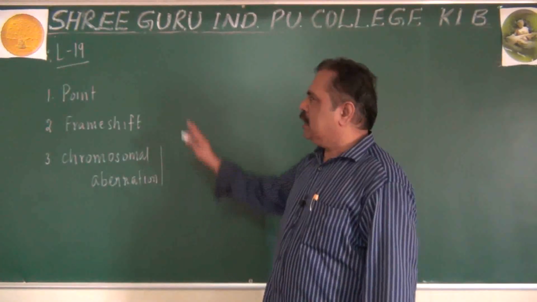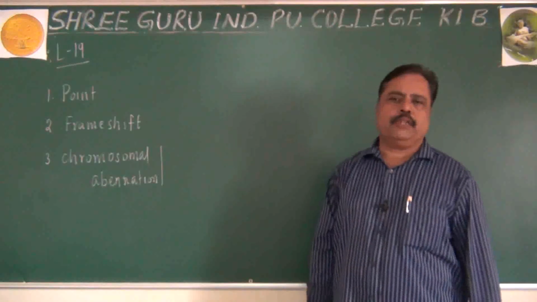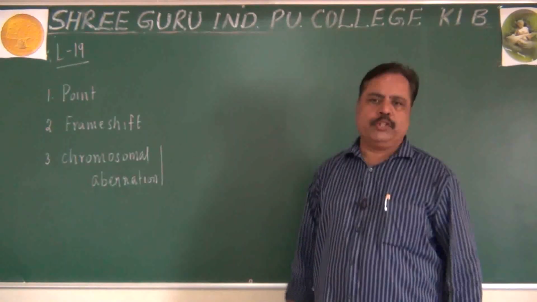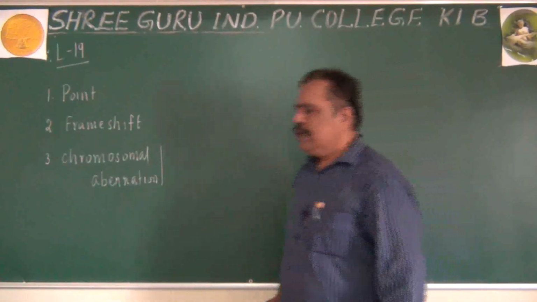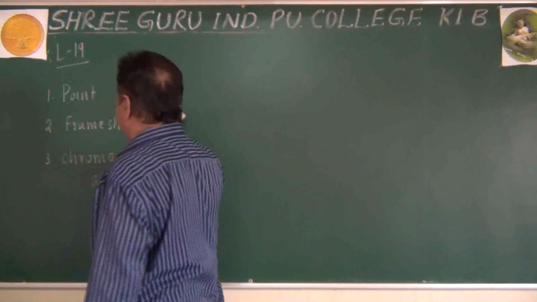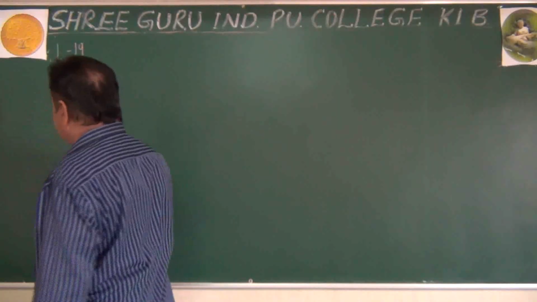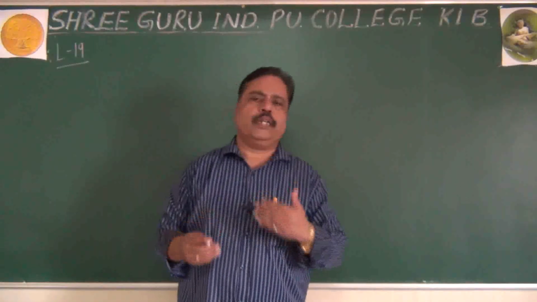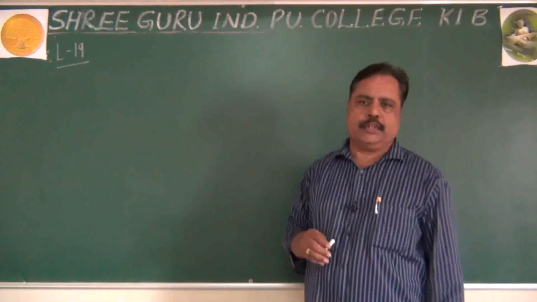In this lecture, we are going to study all these three types of mutations in detail. So when we complete these three types of mutation with the examples, this chapter will be completed. Let me come to some of the disorders described in your textbook that we are going to discuss here. First, I am not going in order about point mutation and other things. Generally, we will see about different types of conditions or genic disorders in this lecture.